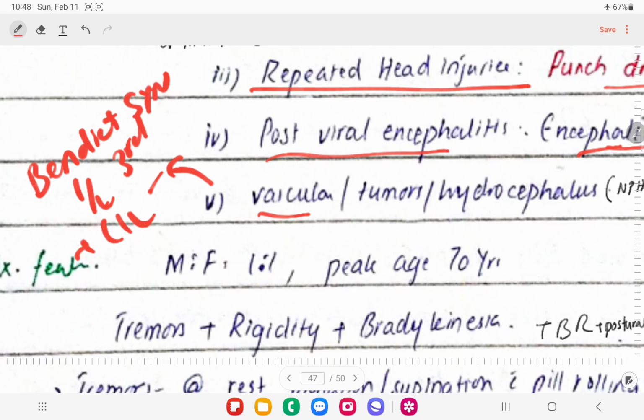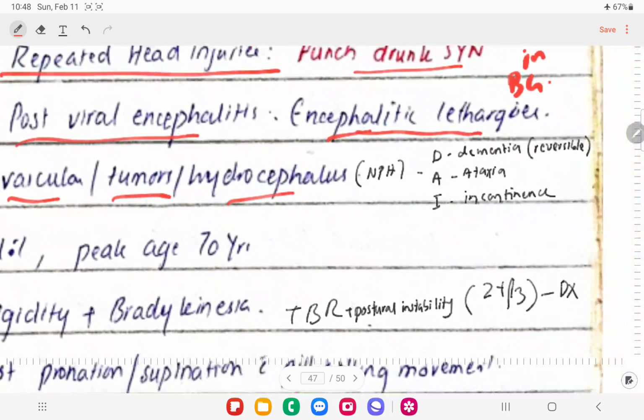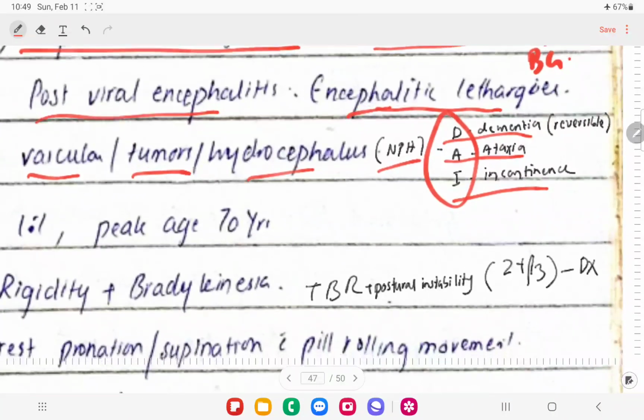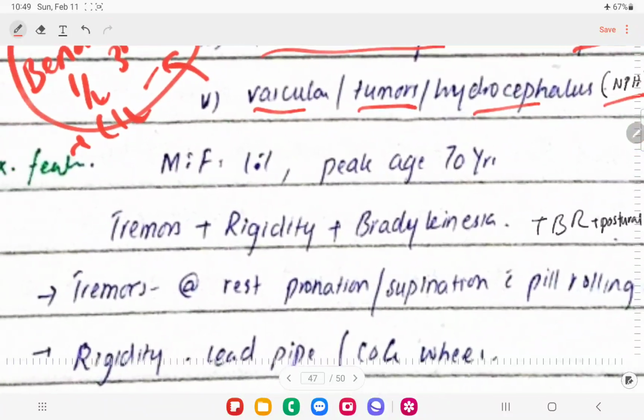So I have talked about this syndrome in the midbrain stroke series, right? The tumors can cause that too, right? Hydrocephalus, one of the causes being NPH, normal pressure hydrocephalus. We're going to see dementia, ataxia, and incontinence. The mnemonic is DAI, and this dementia is reversible, right? So NPH can also lead to that.